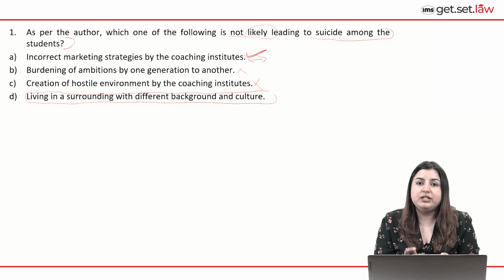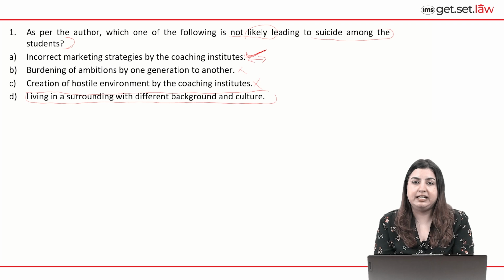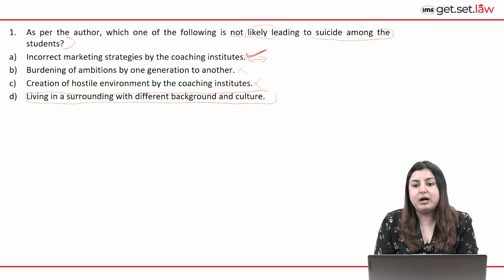However, A does not directly address it, and hence it is the correct option. We cannot directly say that this particular factor, which is coaching institutions employing incorrect marketing strategies, directly leads students to commit suicide or to harbor such feelings, and hence A is the correct option here.